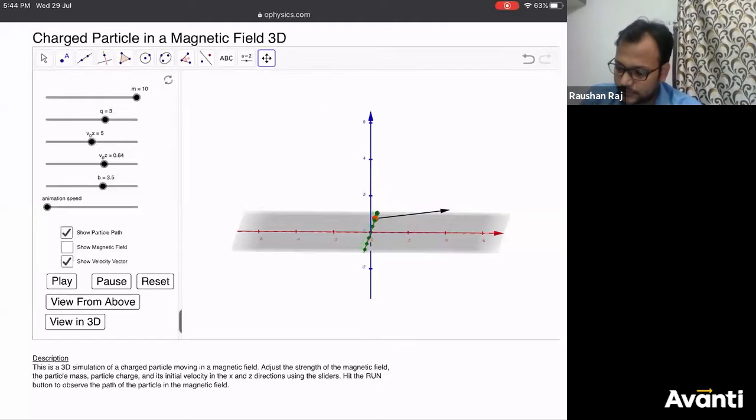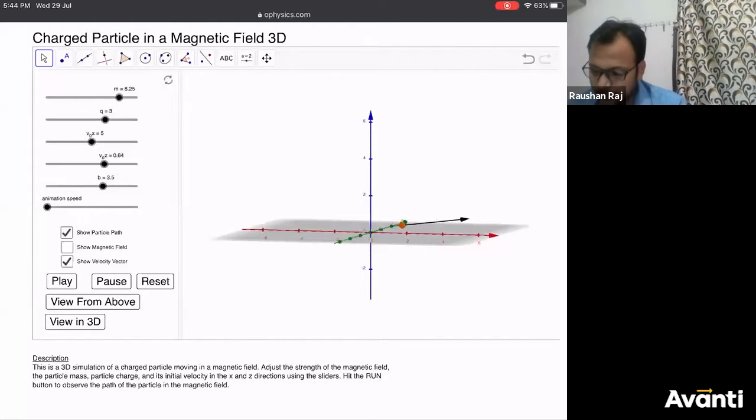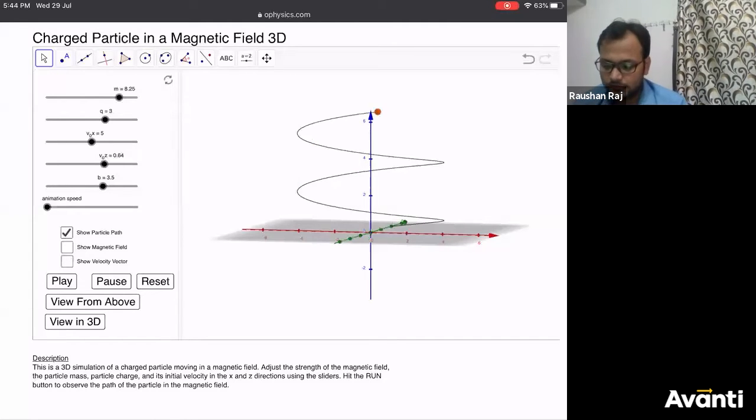Let me move it. All right. Now decrease this mass a little bit. Now let me show you how this helical motion will occur. So I'm playing it. Let me now disable showing the velocity vector. Guys, did you understand this part?